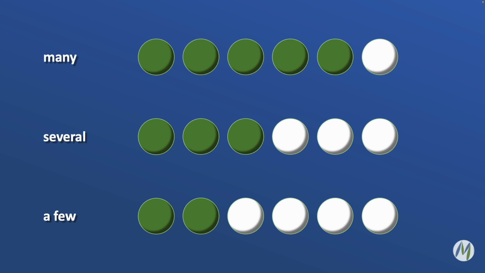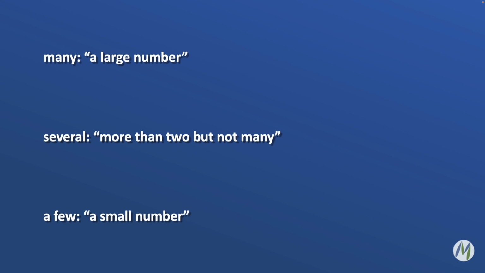And if we look at the dictionary definitions, it actually ends up being pretty similar to this. A few is defined as a small number. Several is defined as more than 2, but not many. And many is defined as a large number. This is all still pretty vague, right?